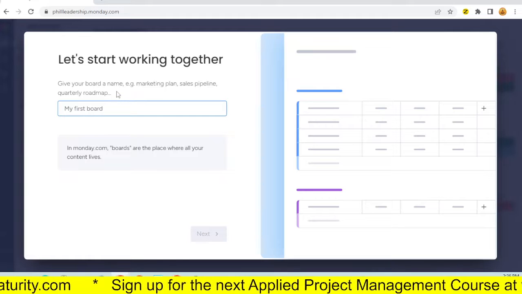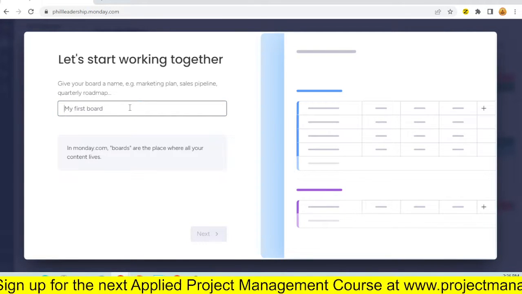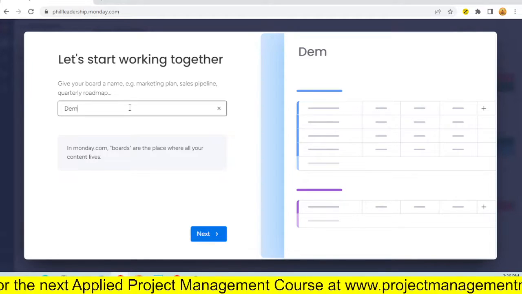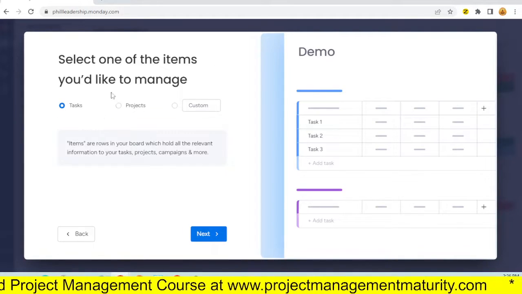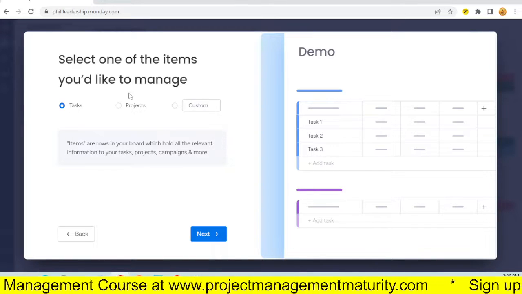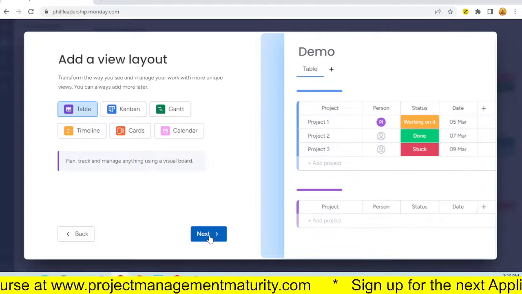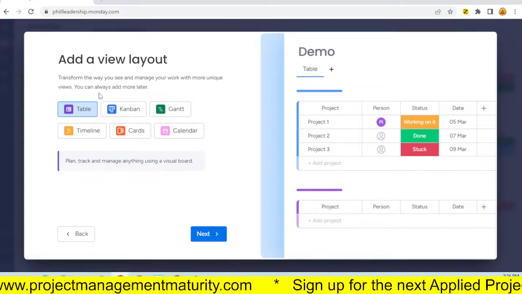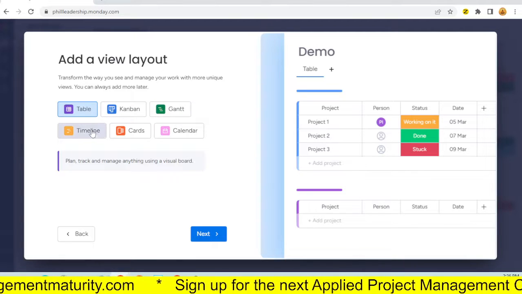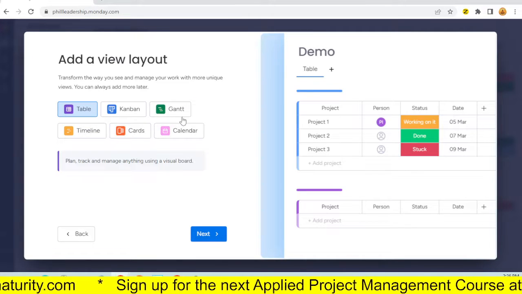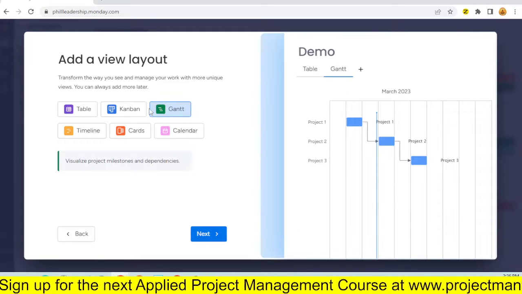Give your board a name. Marketing plan, sales pipeline, quarterly roadmap. I'll just say demo. Hit next. Select one of the items you like to manage. Let's say I want to manage projects. And what do I want it as? Table, Kanban, Gantt, timeline, cards, calendar. Well, let's see. Let's go for Gantt.